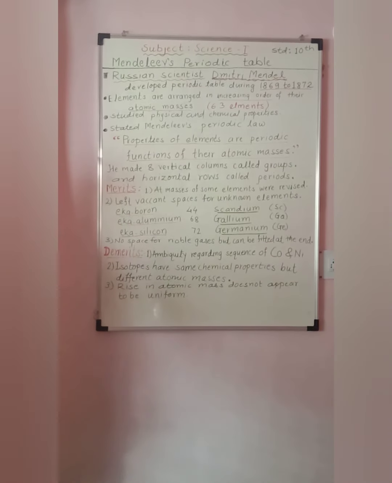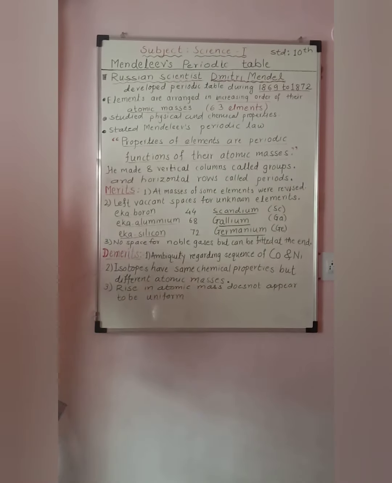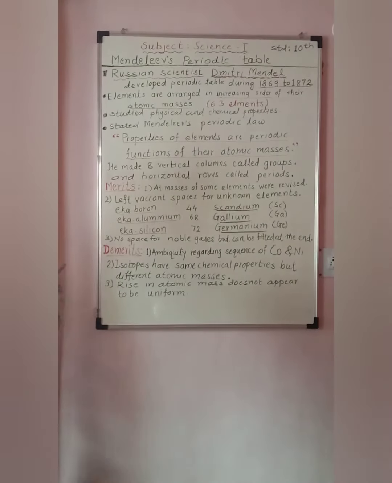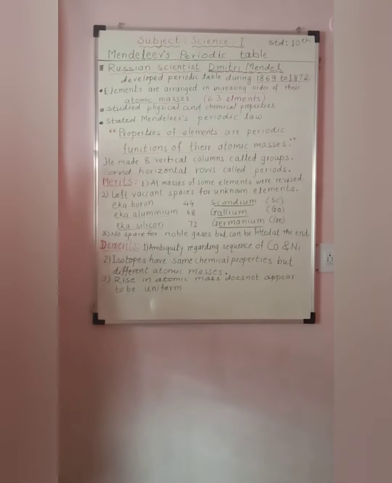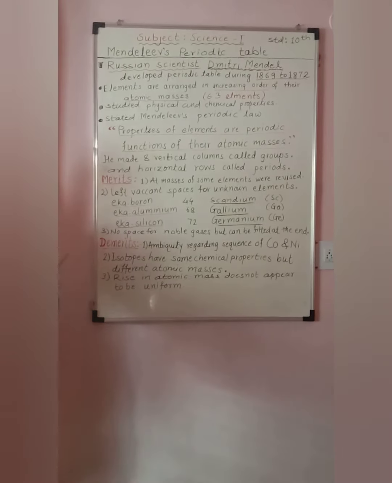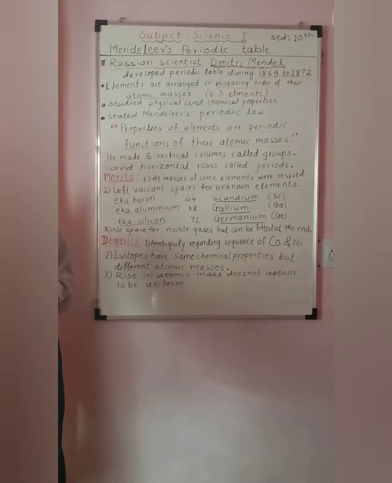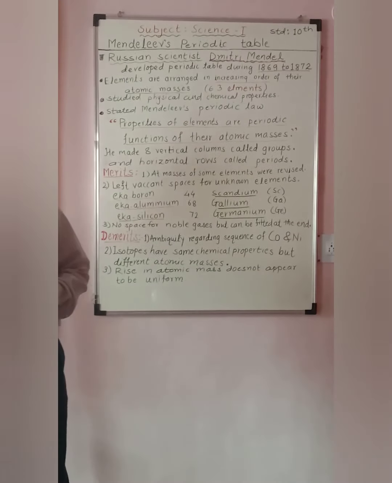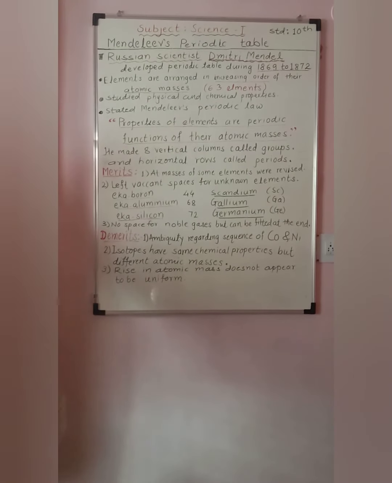So the prediction of Mendeleev became correct. Third merit, there was no space for the noble gases, as the noble gases were not discovered till then, but later on, when these noble gases were discovered, they were fitted to the periodic table at the end of the periodic table and named as zero group elements.